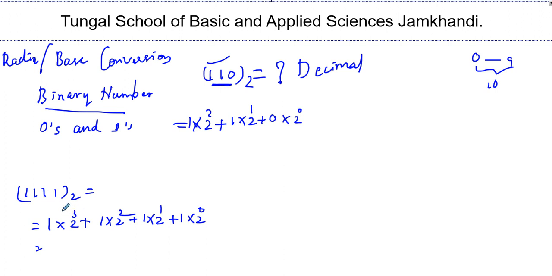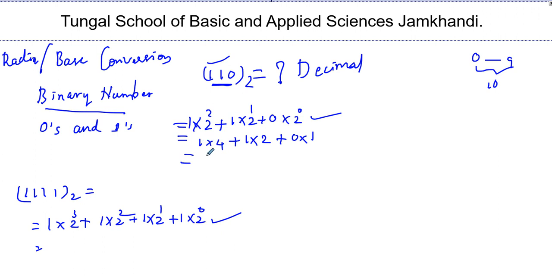Now we convert these two numbers into their equivalent decimal numbers. Do the calculation for this and this. First I will do this one. 1 into 2 to the power 2 means 4, plus 1 into 2 to the power 1 means 2, plus 0 into 2 to the power 0. 2 to the power 0 means 1. Remember this.